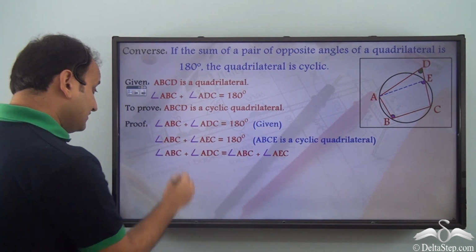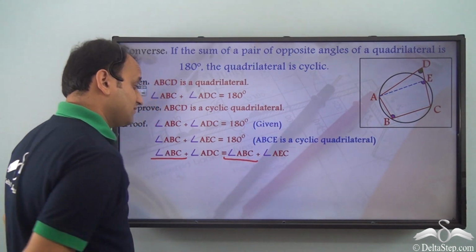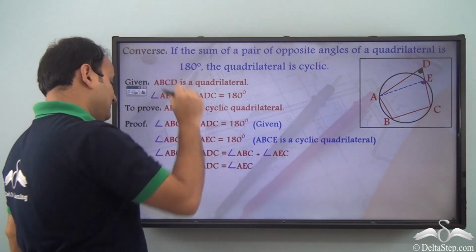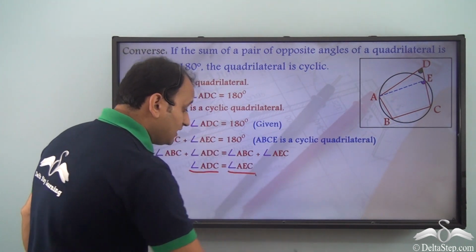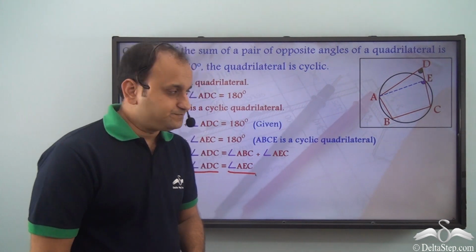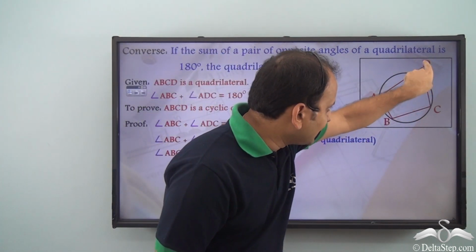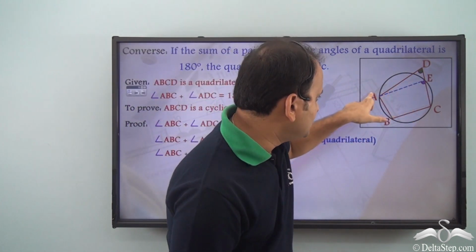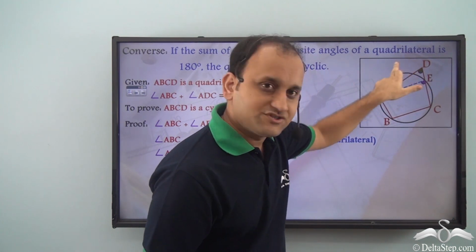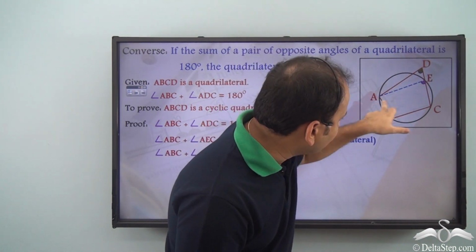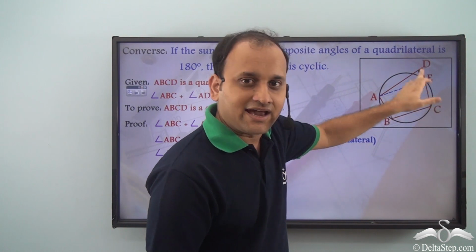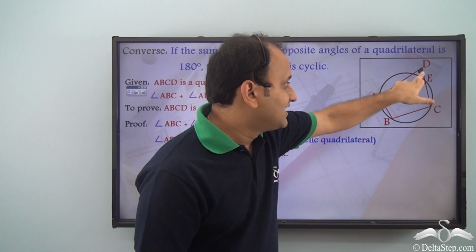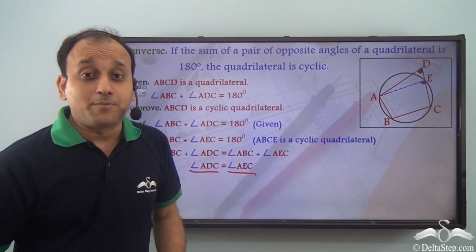Now, from this again, angle ABC is common on both the sides. So, we can say that angle ADC is equal to angle AEC. Now, is it possible? Well, if you look closely, you have AED, which is a triangle, and angle AEC is an external angle of this particular triangle, and angle ADE is the interior opposite angle.